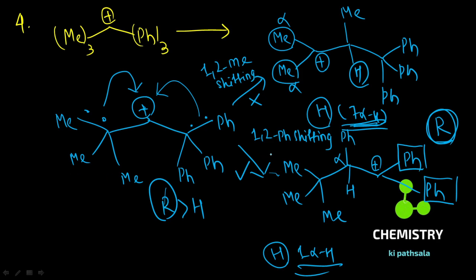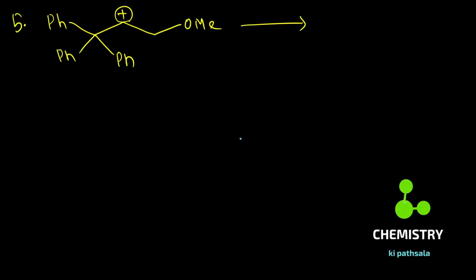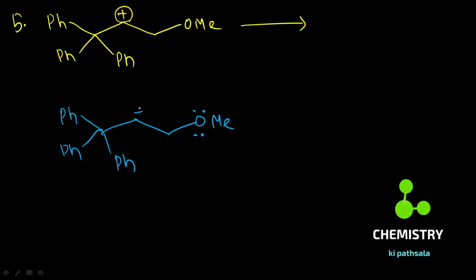So this is the case. So phenyl, 1,2-phenyl shifting is your answer. Coming to the question of 5. In this case you observed here an OMe group is there, and you know very well that you have to be very tricky in this case.